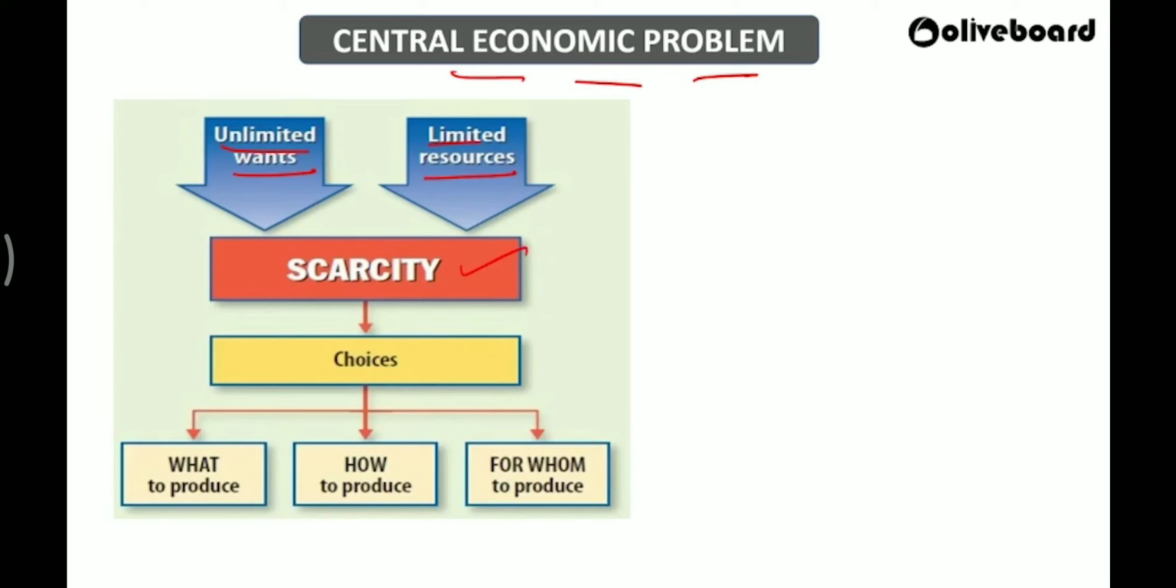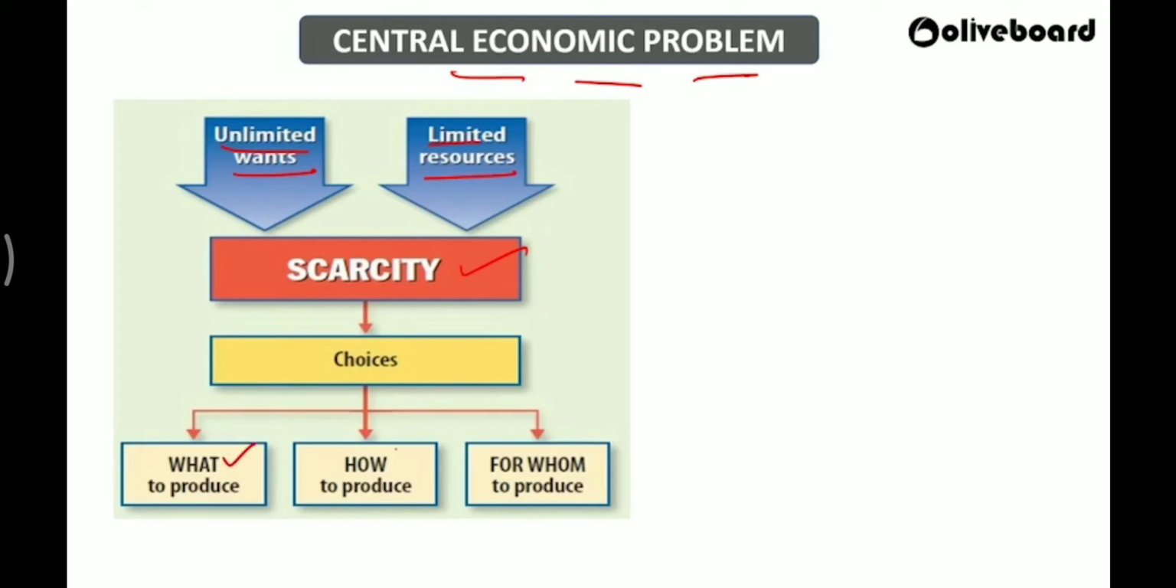We have to make a choice whether this or that. First we have to satisfy this, or first we have to satisfy that. Which one do we have to do? All those things we have to think about. Because of our unlimited wants and limited resources, we came to a situation where we must decide which one is required first and which one can be done later. So we have to make choices. And that paves the way for the economic problem.